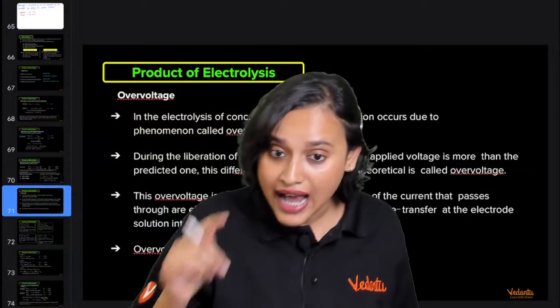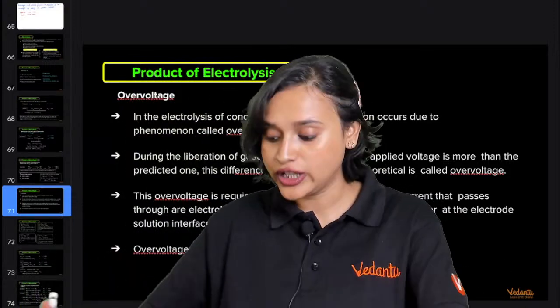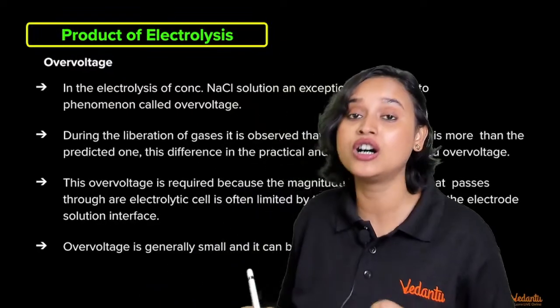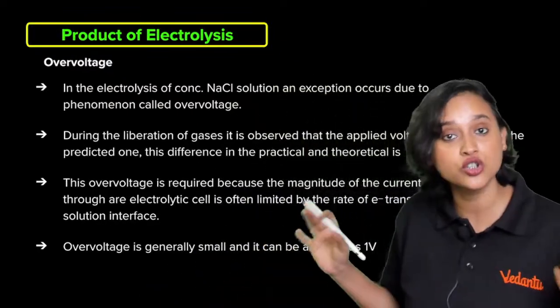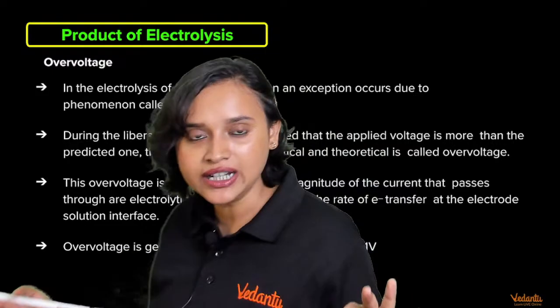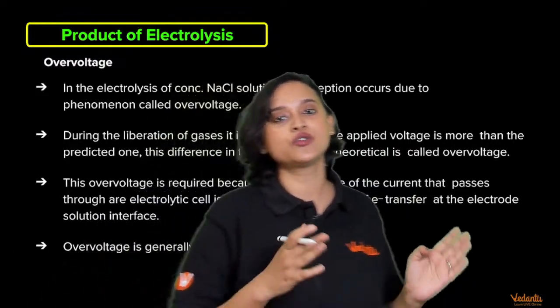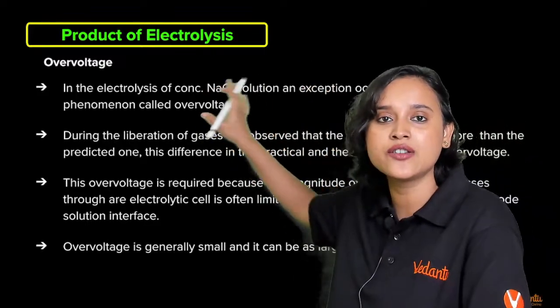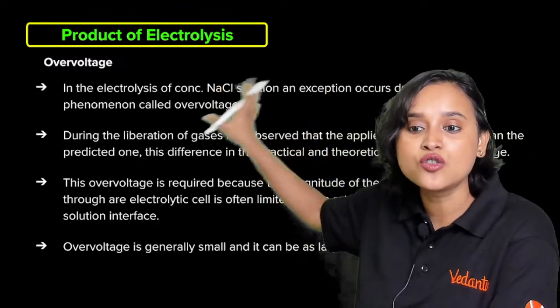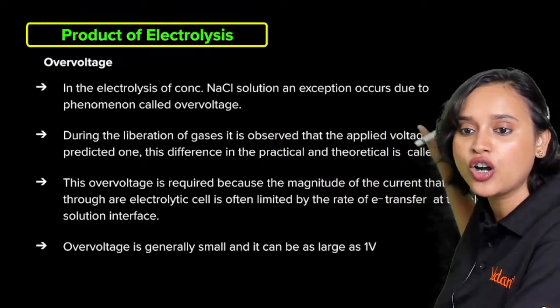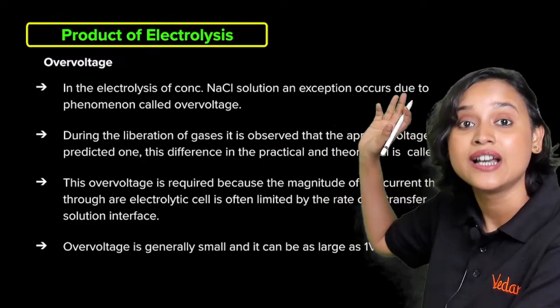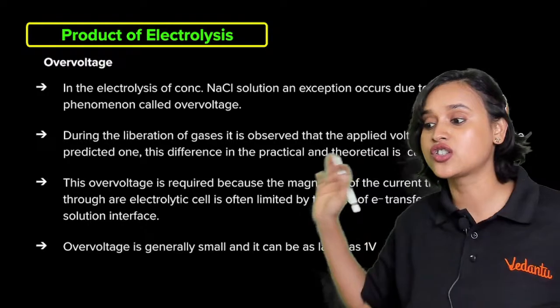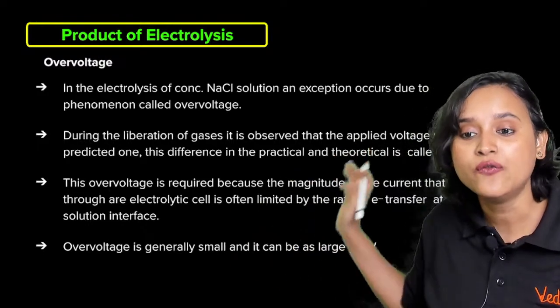Yes? And now let us talk about the over voltage, or somewhere you must have also heard it as over potential. Both of them are correct. You can use over voltage or over potential. So what happens is, in the electrolysis of concentrated sodium chloride, as an exception, there is a phenomenon that we get to see, which is called over voltage.